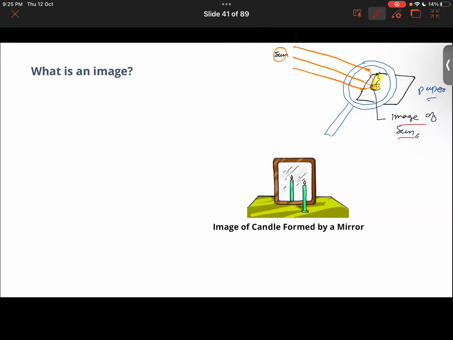That spot will be round in shape, and that is actually the image of the sun formed on the piece of paper right now. And now if you were to look at this phenomenon, while let's say Sundus is doing this, Sundus is projecting the sun rays.